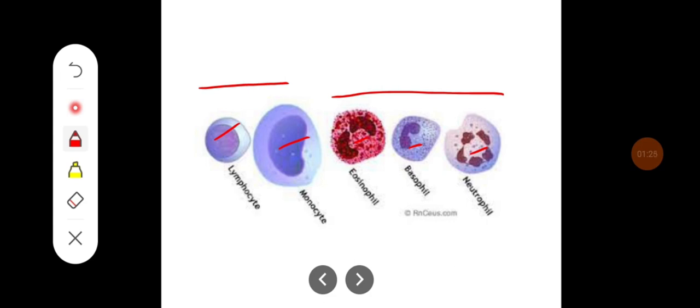They have a multilobed nucleus and both acidophilic and basophilic granules, whereas the basophil has a bilobed structure. They have coarse basophilic granules, whereas eosinophil has a bilobed nucleus with coarse brick red granules, whereas monocytes and lymphocytes are agranulocytes.